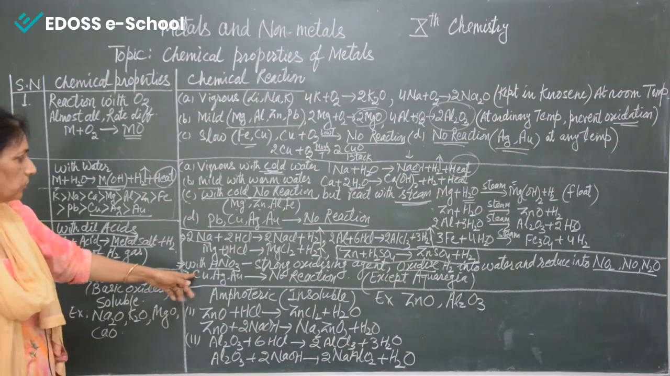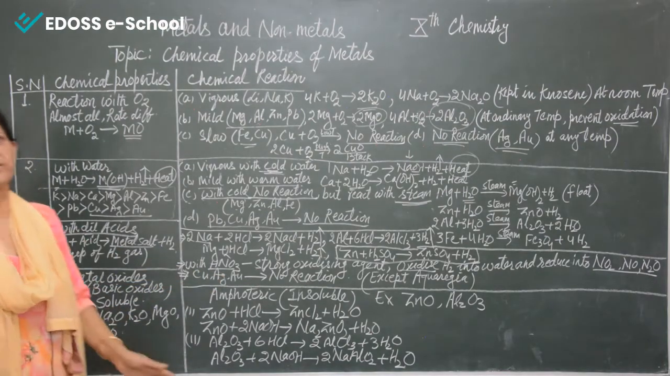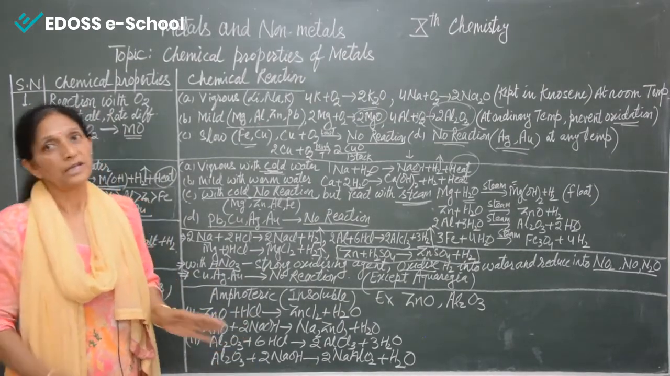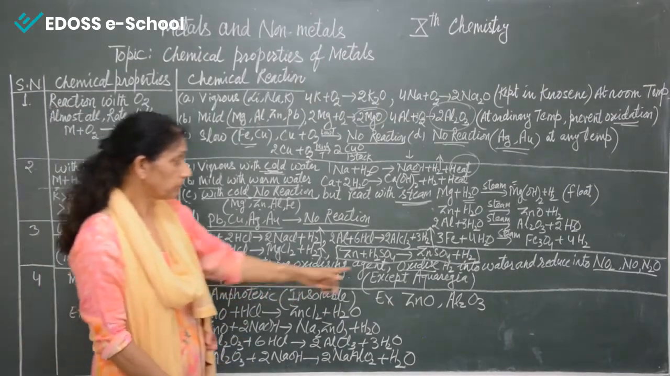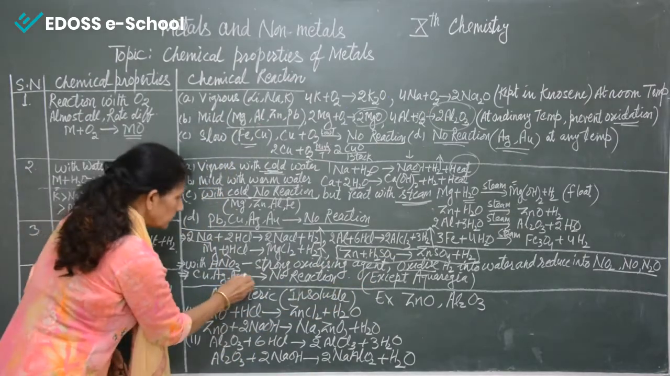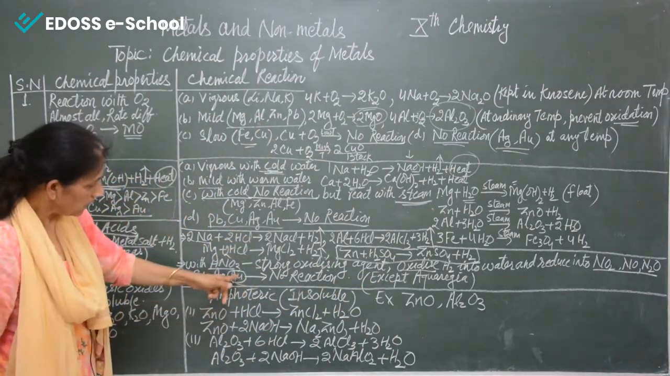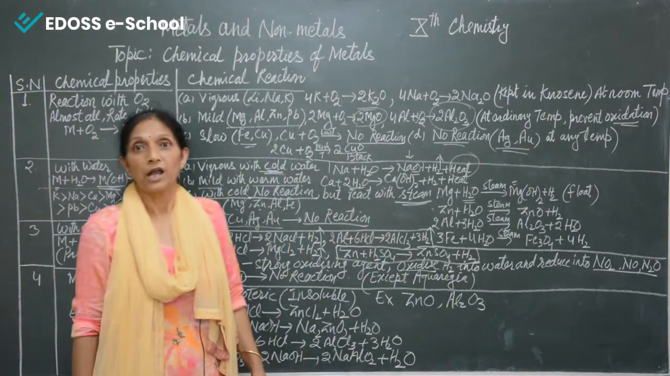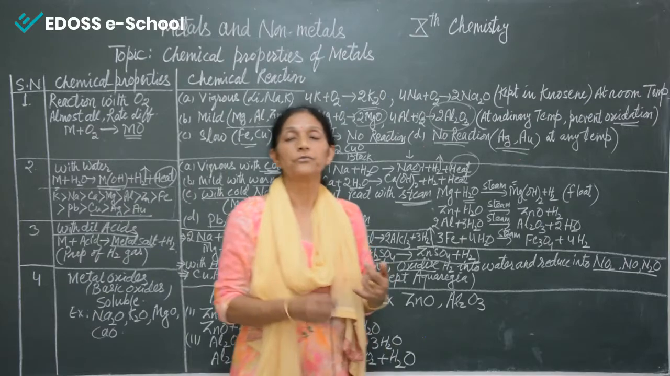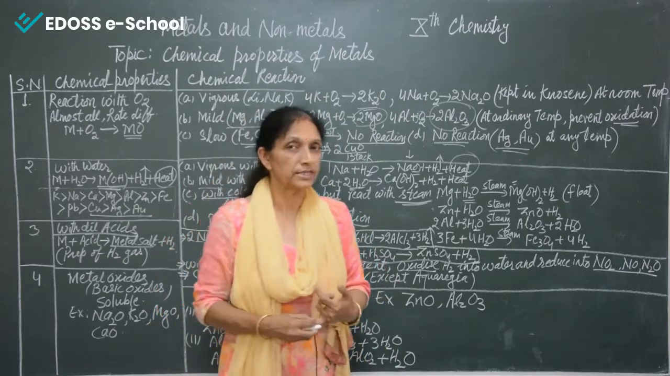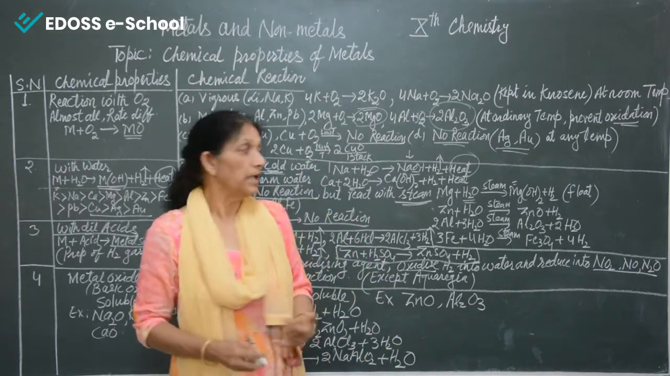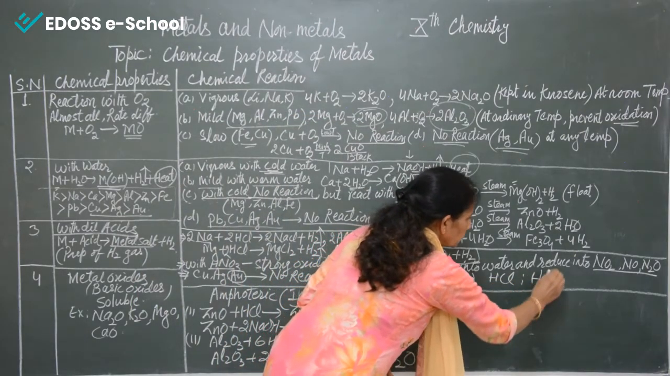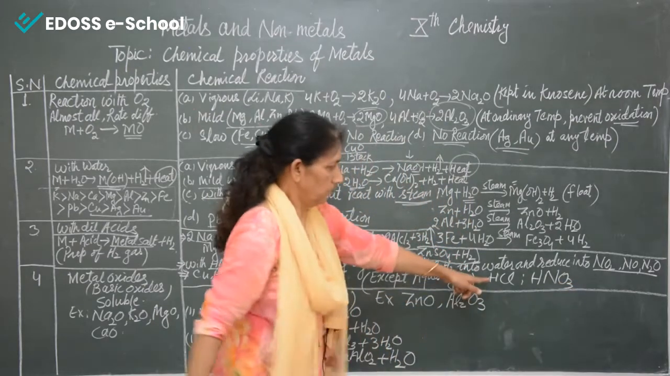And then coming to copper, silver and gold, there is no reaction at all. Copper, silver and gold don't react with dilute acids. But remember, gold reacts with aqua regia. What is aqua regia? Aqua regia is a mixture of concentrated hydrochloric acid and nitric acid, HCl and HNO3.